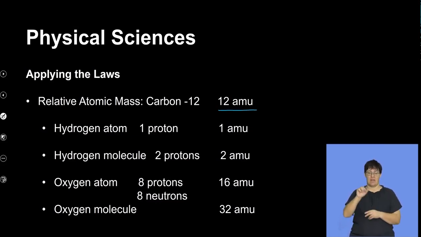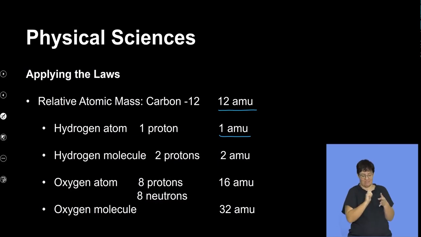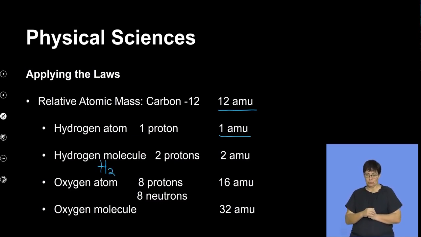If we talk, for argument's sake, of hydrogen, which is element number 1, it has 1 proton, so its atomic mass unit is also 1. The periodic table does provide all this very important information. But if we talk about a molecule of hydrogen, which is H2, it consists of 2 atoms of the same kind, hence it will be 2 atomic mass units per molecule, which is different from an atom, which consists of a single particle.